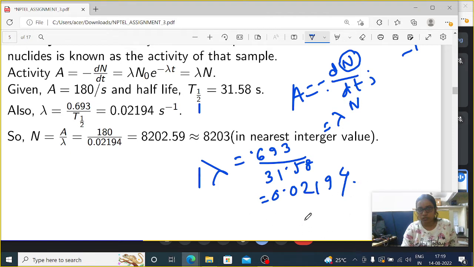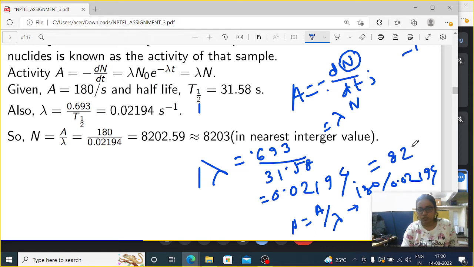N is the number of parent nuclei after the decay, where the activity A is 190 and T half is 31.58 seconds. So what will be the value of N after decaying? N is simply A by lambda. So just put the value of A, 180, divided by lambda, 0.02194. That gives 8202.59.